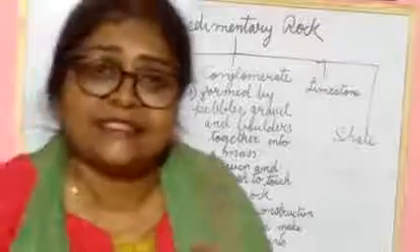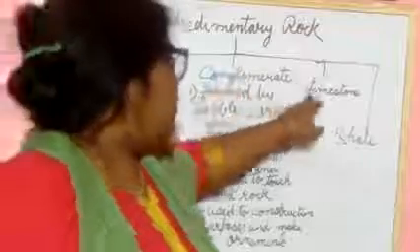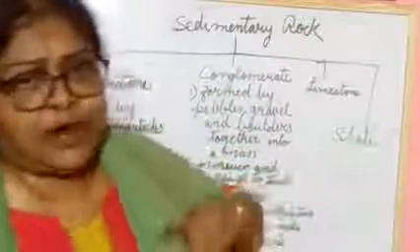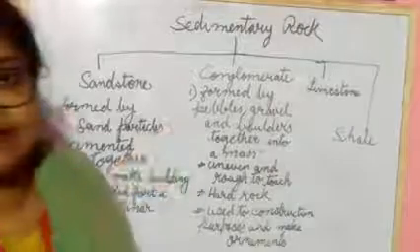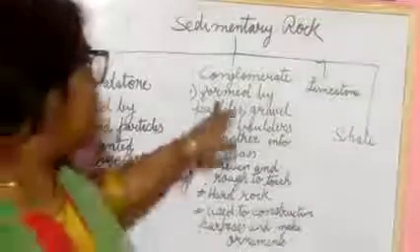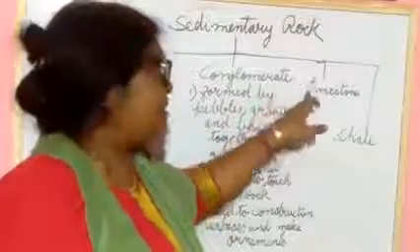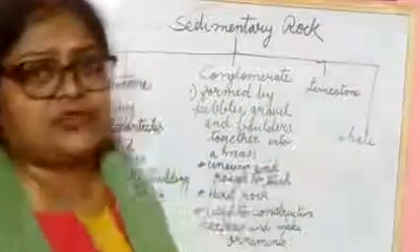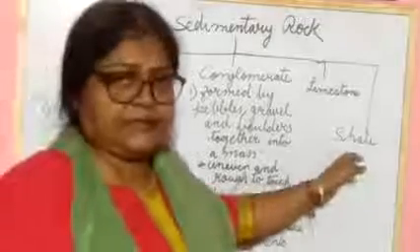That is known as what? Sedimentary rock. Now sedimentary rocks are divided into 4 kinds. What are the kinds? Number 1, sandstone. Number 2, conglomerate. Number 3, limestone. And number 4 is shale.